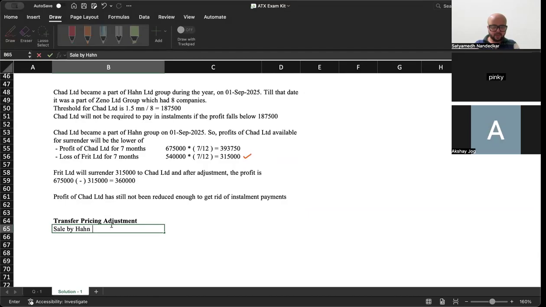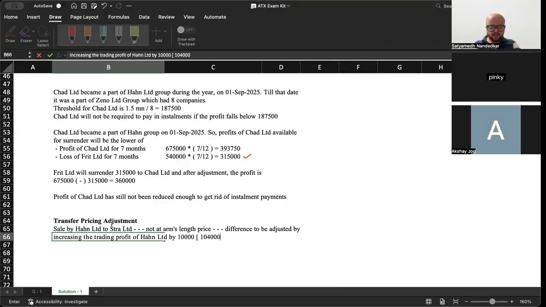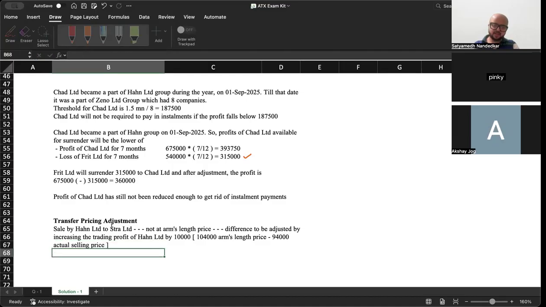Sale by Han Limited to Stra Limited not at arm's length price. Difference to be adjusted by increasing the trading profit of Han Limited by 10,000: 1,04,000 arm's length price minus 94,000 actual selling price.